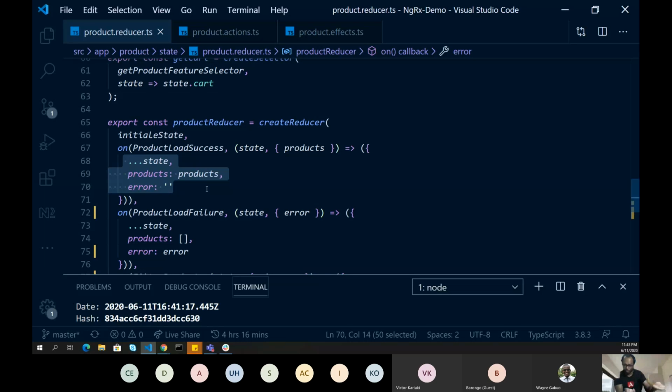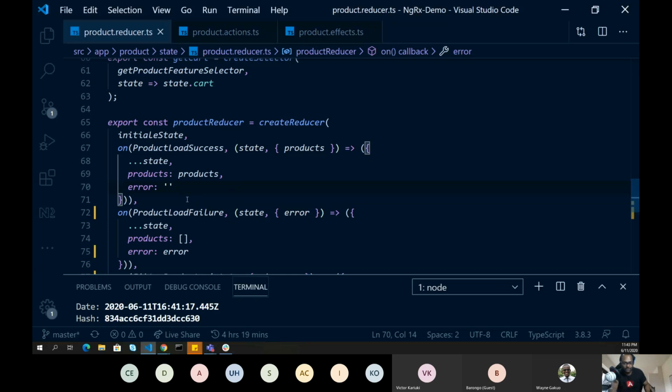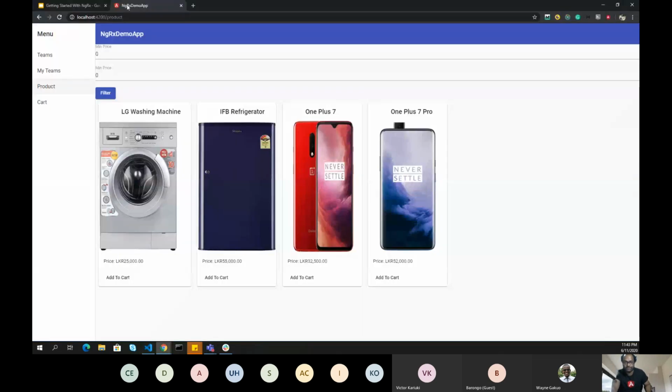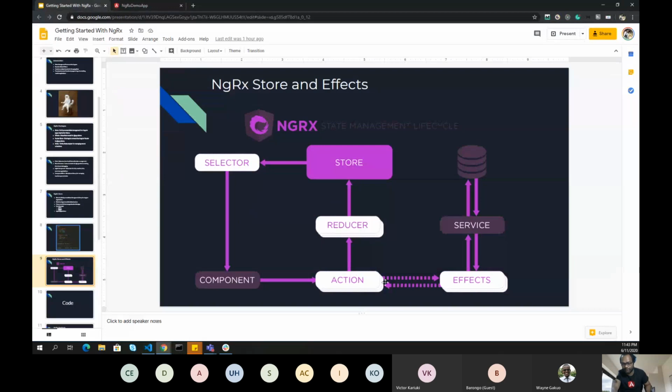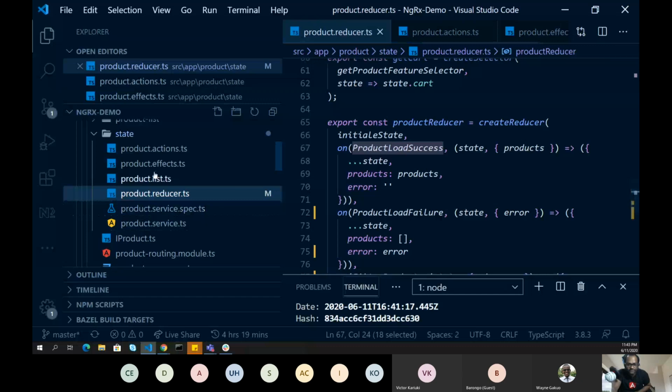So here you are writing your own logic, but if you use entities, you get helper methods from Angular, from NGRX, and then you can go ahead and modify your state. So let's go one level up. As we said, we are getting this data out of effects. Whenever we have an API call, we will use effects. So let's go ahead and see effects.